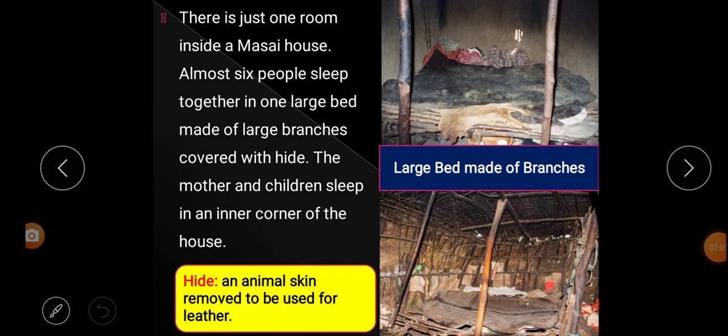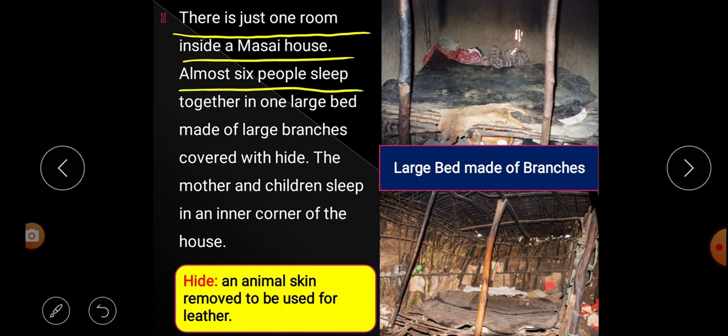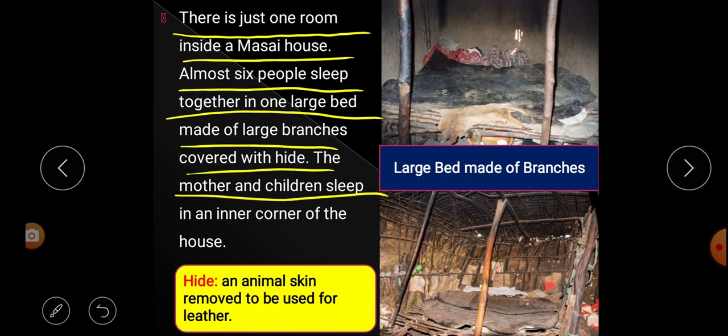Next paragraph. There is just one room inside a Masai house. Almost 6 people sleep together in a large bed made of large branches covered with hide. The mother and children sleep in an inner corner of the house.